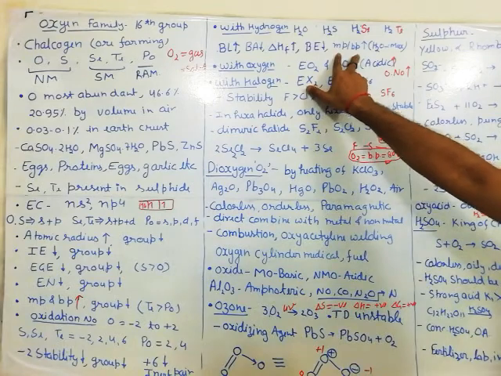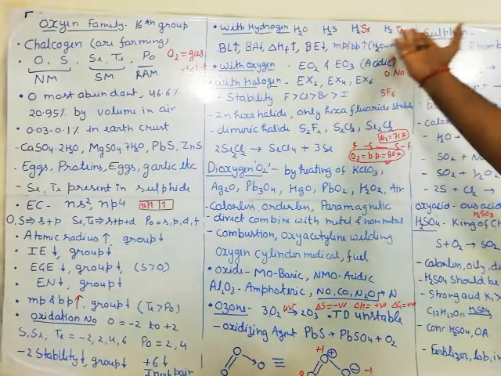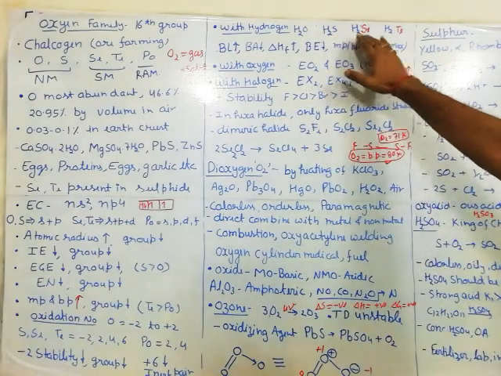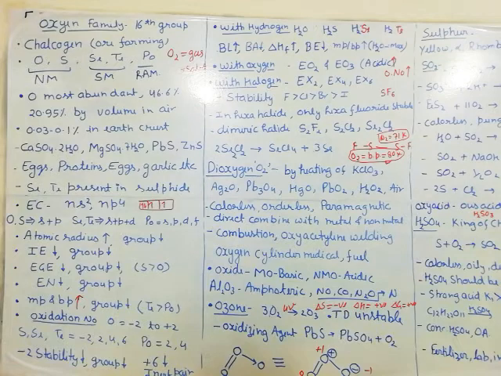Melting point and boiling point increase. Obviously metallic character increases and mass increases. If mass increases, van der Waals force of attraction increases. So down the group, up to H2Te, melting point increases. But what is the exception we have? H2O always has the maximum value. Why does H2O have the maximum value? Because it can show hydrogen bonding.